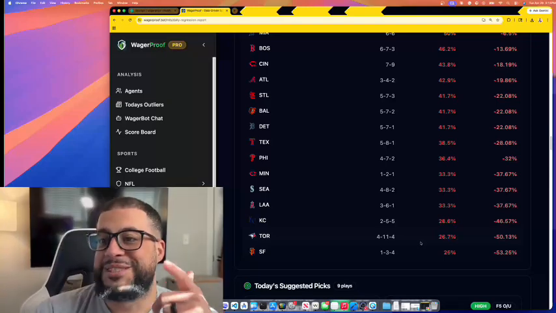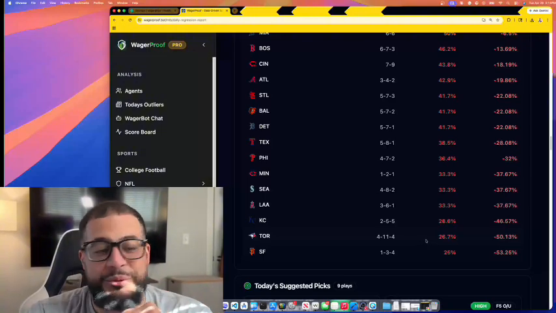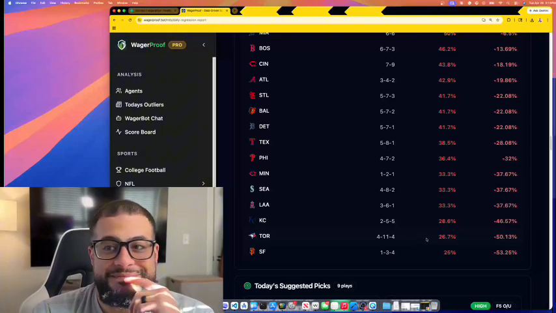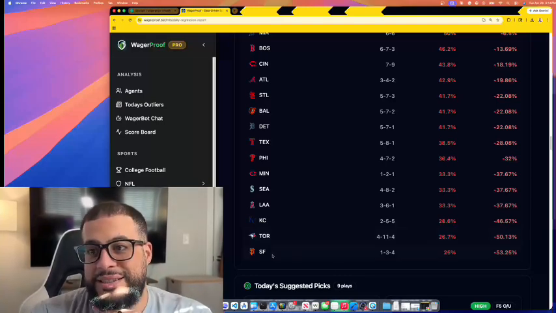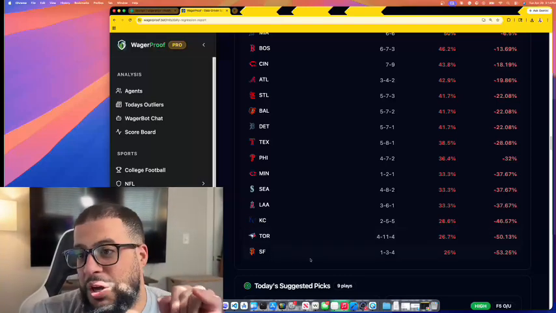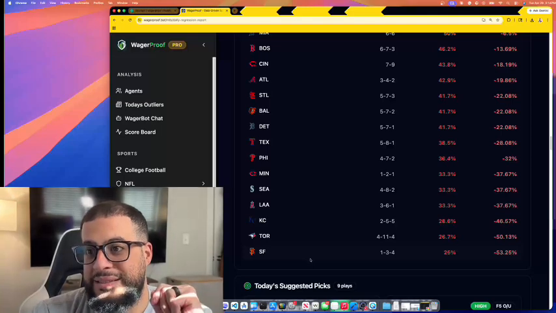But this is one case you're gonna see in a second. This is one case where fade alerts might be a thing. Not might. They are a thing. Like today, they are a thing. We got the Giants and the Phillies. The model likes the Giants. The model is 1-3 in first 5 money lines when it picks the Giants.